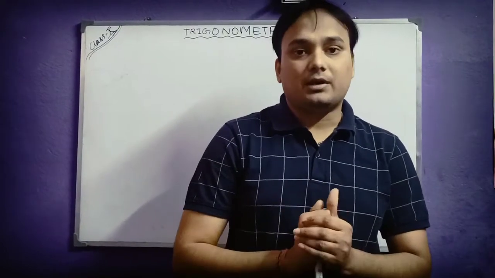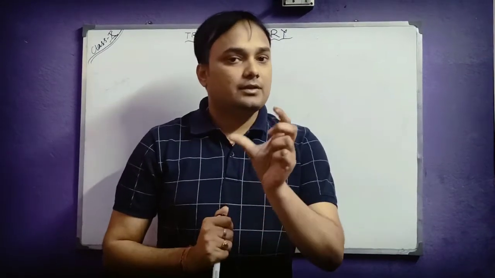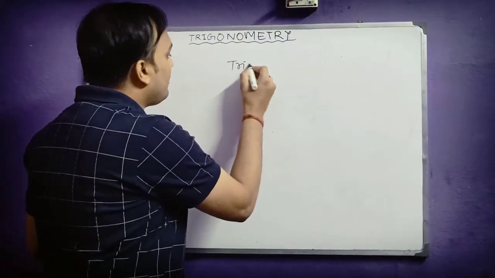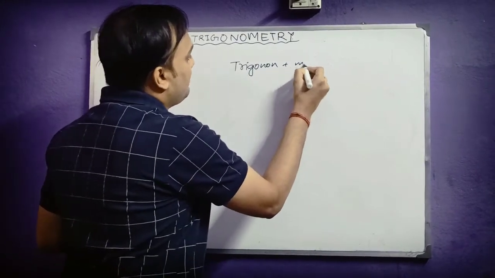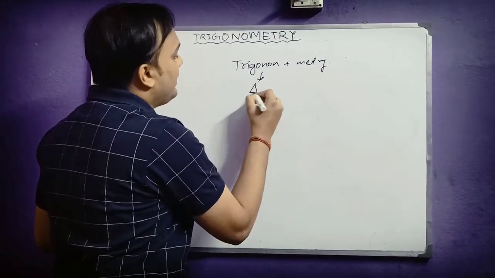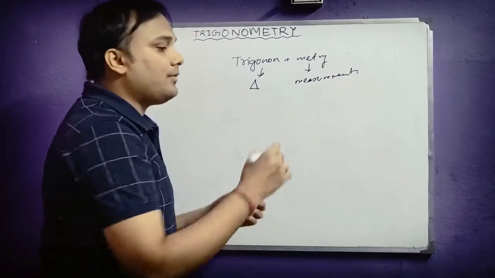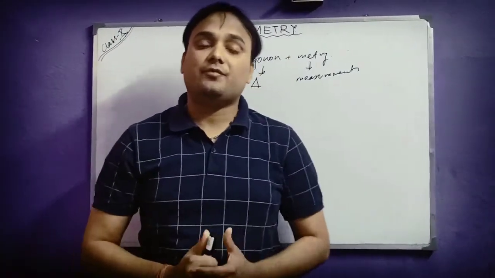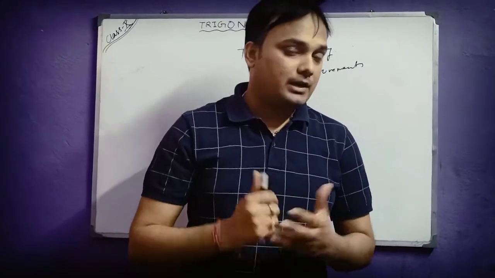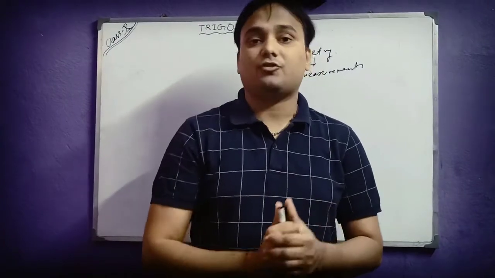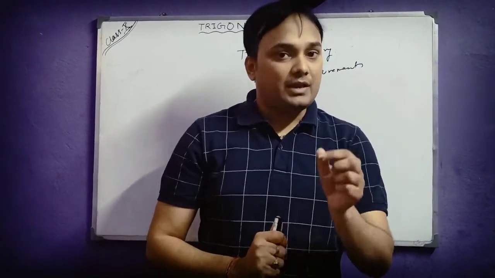First, let me make you understand the meaning of this word trigonometry. This word has come from the Greek word. If I express trigonometry, it is nothing but trigonon plus metry. Trigonon means triangle and metry means measurements. So when we want to find the measurement of any side of a triangle and any angle of the triangle, we are actually dealing with trigonometry. This triangle is mainly a right angle triangle.